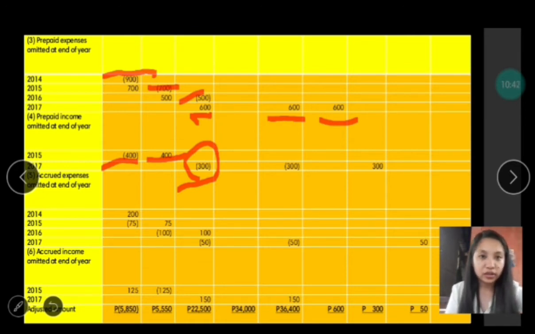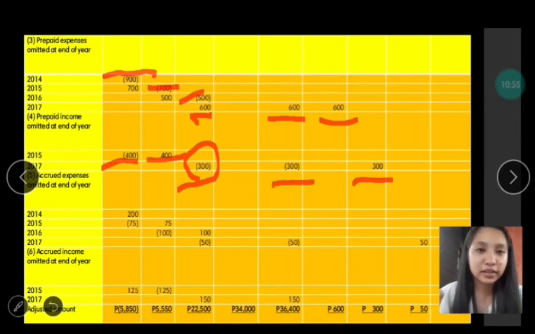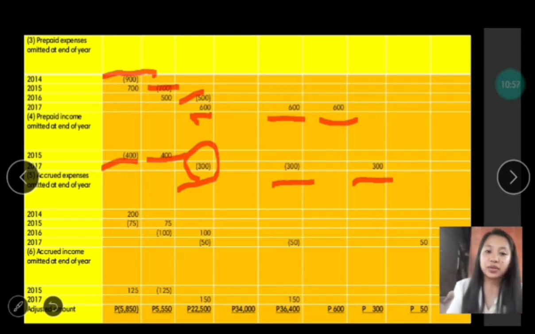And 300, it serves as an expense. That is why it is being deducted. And also in retained earnings, we have to deduct it. And for this next column, it is for the prepaid income. Next is the accrued expenses. So, as we all know, accrued expenses are the expenses which have been incurred but not yet paid.